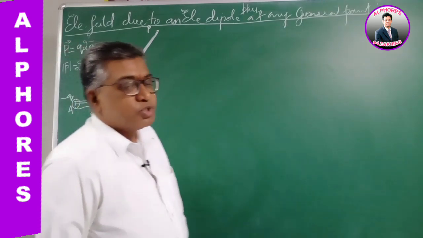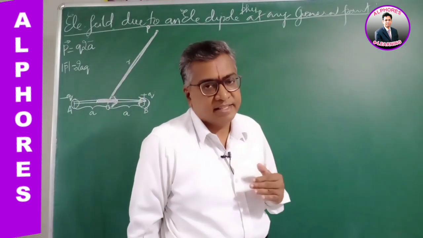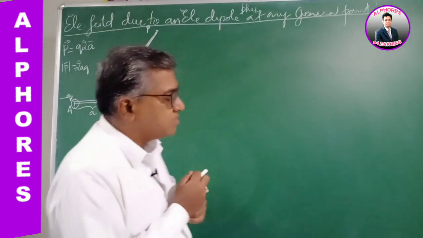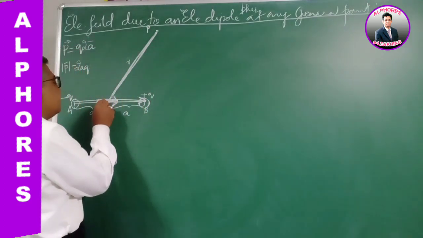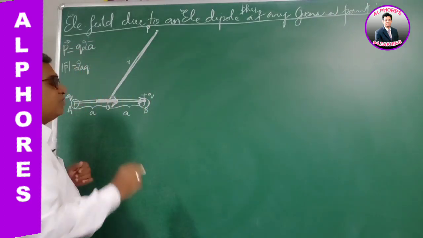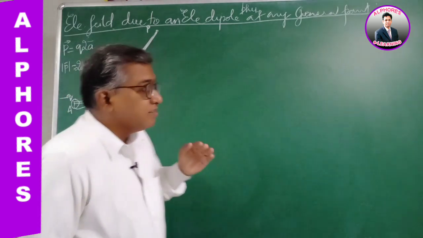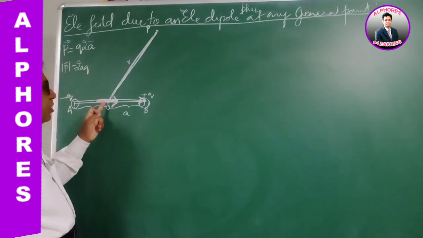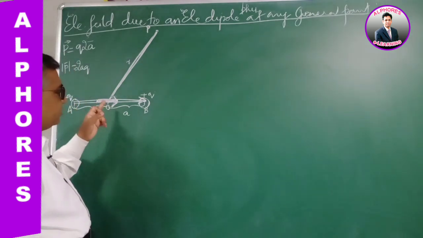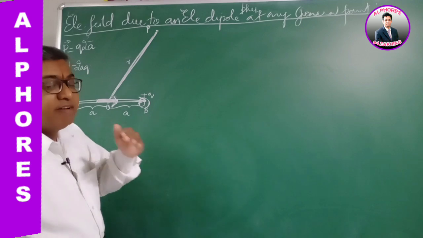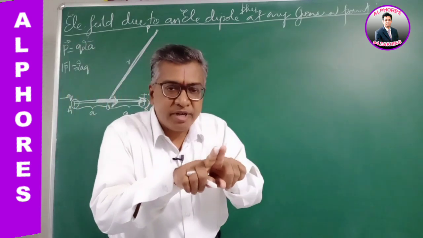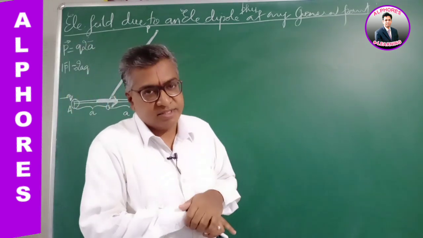Now to find the electric field strength at that point, what we have to do is consider this dipole as a combination of two dipoles. The electric dipole moment of this dipole is a vector quantity. We have to split that vector quantity into components.